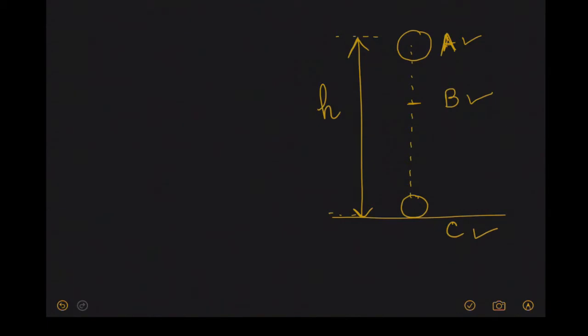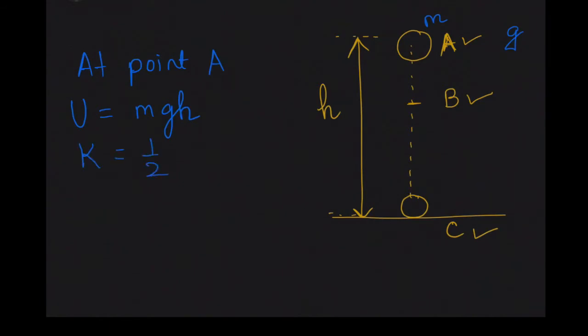First we will calculate potential energy at point A. I forgot to mention, let this body be of mass m, and let g be the acceleration due to gravity and h is my height. So at position A, my potential energy will be mgh, and what will be my kinetic energy? It will be half mv square.